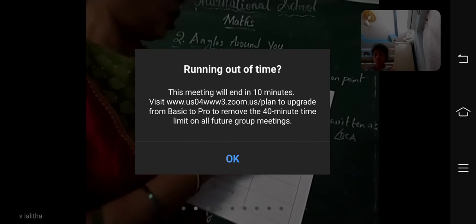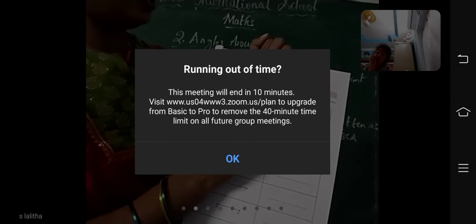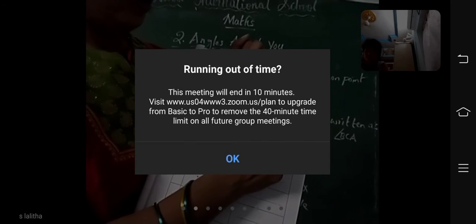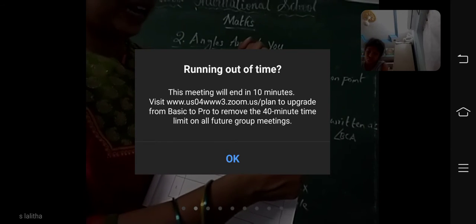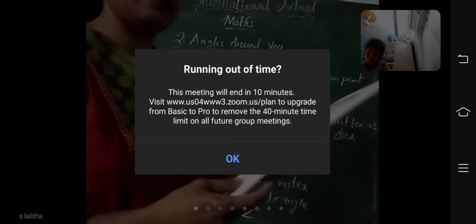You should write. So here, see the first one. The starting point is there. Here an arrow mark is there. So what do you call this one? Ray. They already wrote here ray. Like that you should write. Whether it is a line, you should write line. Whether it is a point, write point, like that. Okay? This one, page number 7.